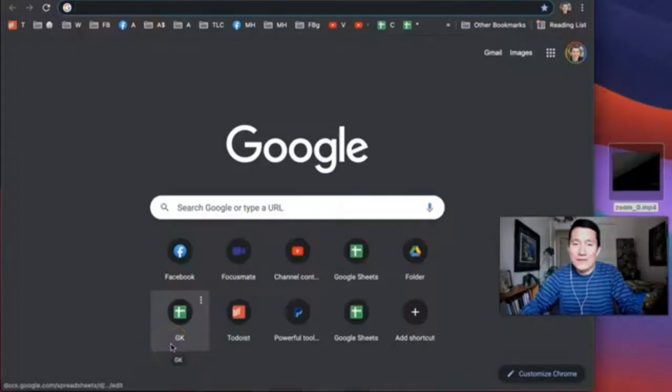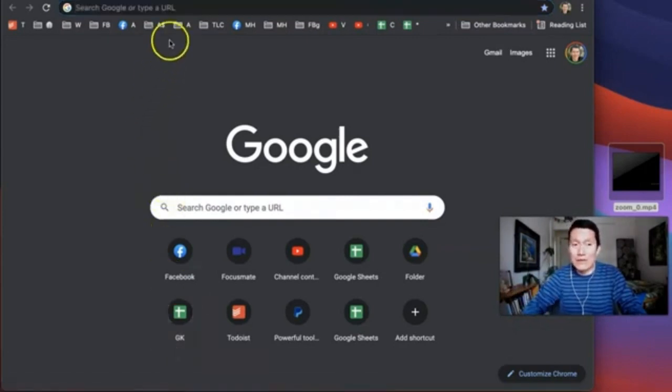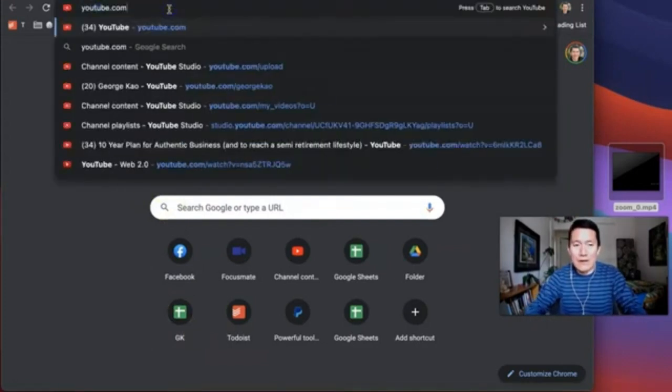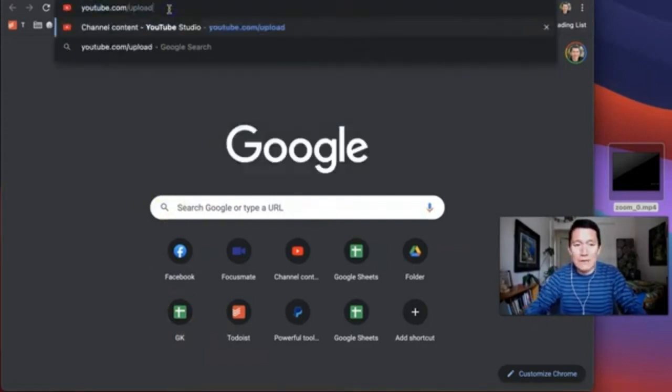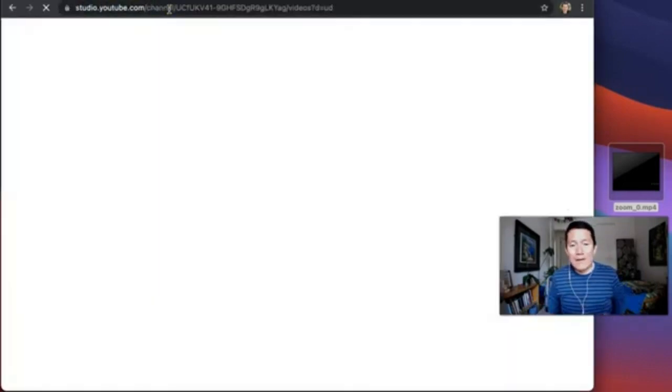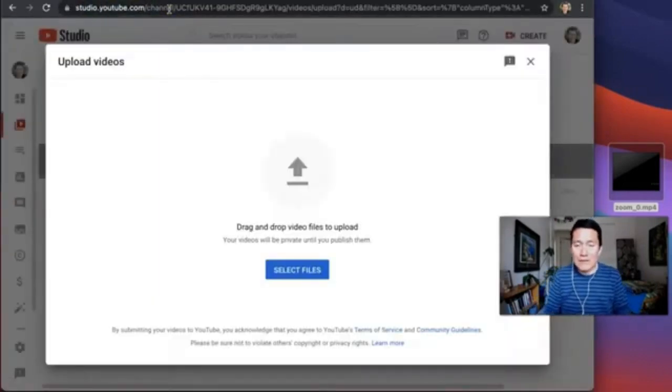Let's say you want to make a video and share it with a private group of people. You want them to be able to access the video easily, but you also don't want the whole world to be able to find the video or to be able to find it on your YouTube channel. So here is how you do it. You open up a browser tab and you go to youtube.com/upload and press enter, and this will direct you to a page.